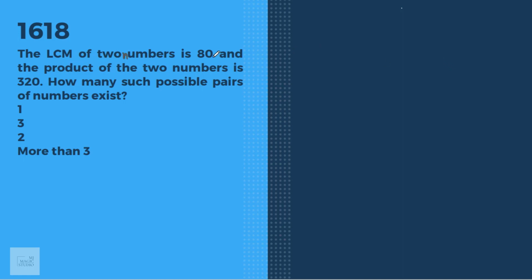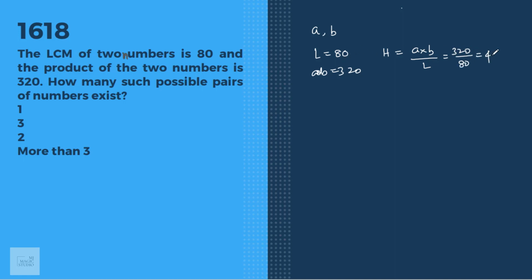The LCM of two numbers is 80. Okay, we have two numbers A and B. Its LCM is 80, and the product of the two numbers is 320. A into B is 320. We know that HCF will be equal to the product of the two numbers divided by LCM. 320 by 80, that is 4.